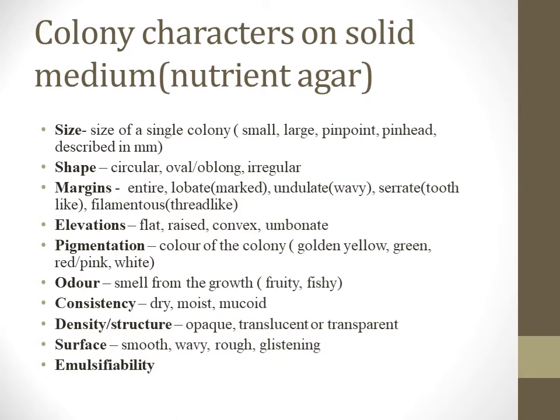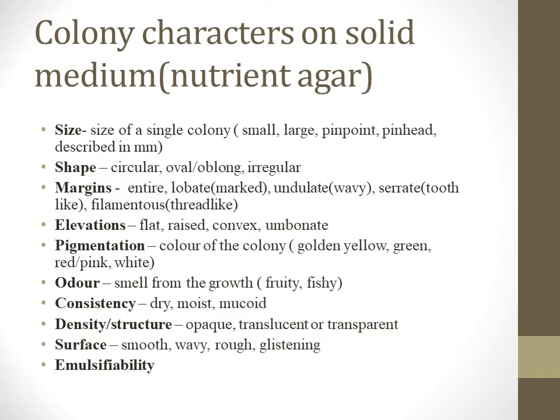So the first point when you study the colony is the size of the colony. You have to measure the size of a single colony, and this has to be described in millimeters. You can also describe them as small, large, pinpoint or pinhead. Then second is the shape of the colony, whether the colony is circular, oval, oblong or irregular. And when we talk about shape, we talk in respect to the line of inoculation. Then the margins. Whether the margins are entire, lobate, undulate, serrate or filamentous.